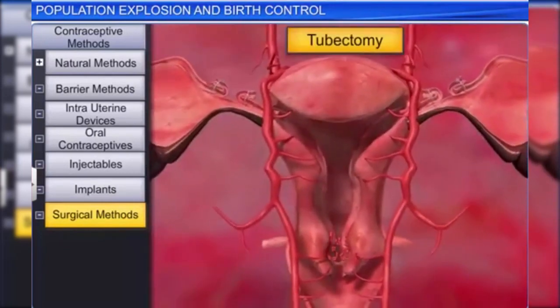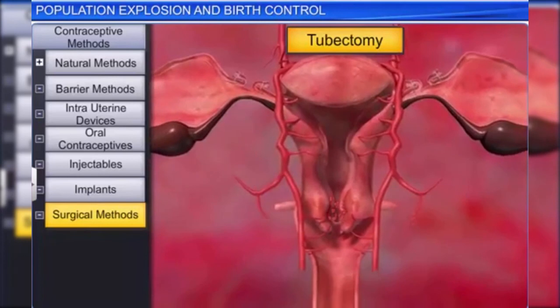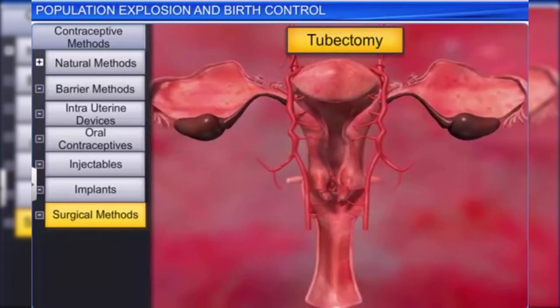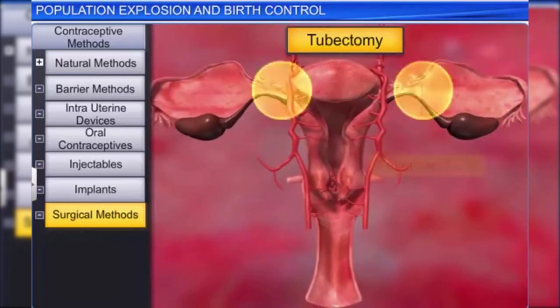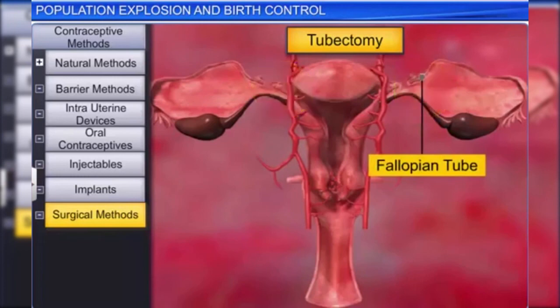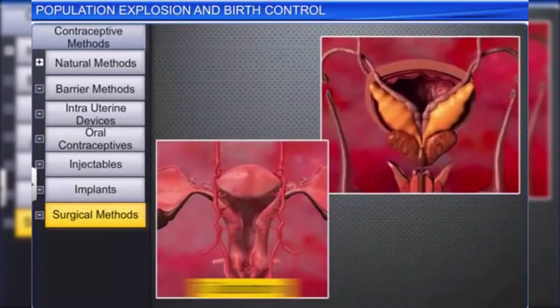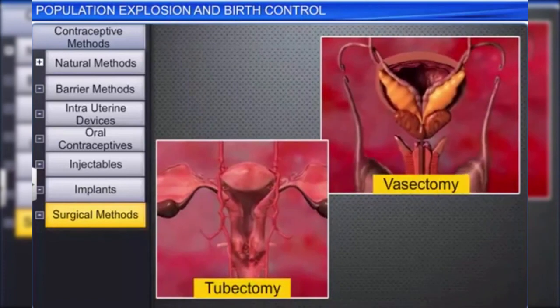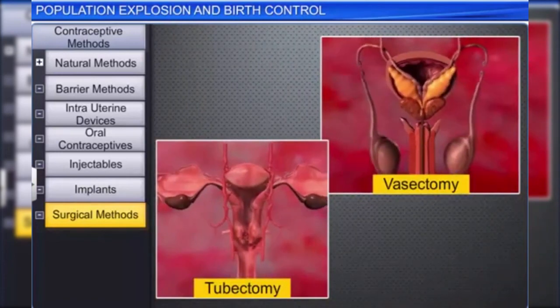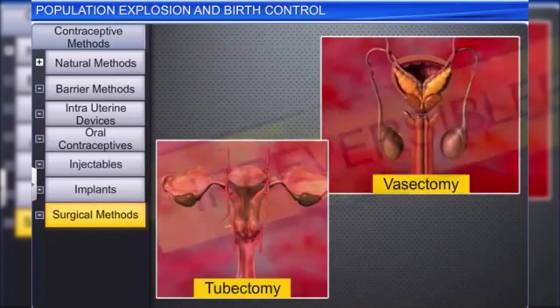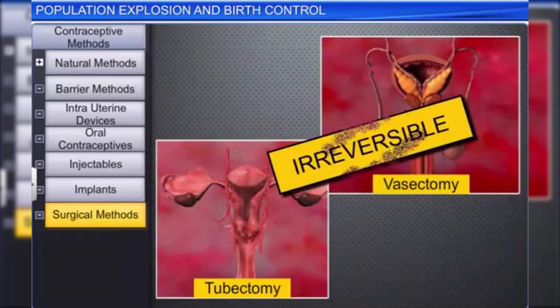In tubectomy, a sterilization method for women, a minuscule part of the fallopian tube is removed and tied up through a small incision in either the abdomen or through the vagina. Both tubectomy and vasectomy are successful methods of birth control, but they are irreversible and should only be adopted if a couple wishes to have no more children.